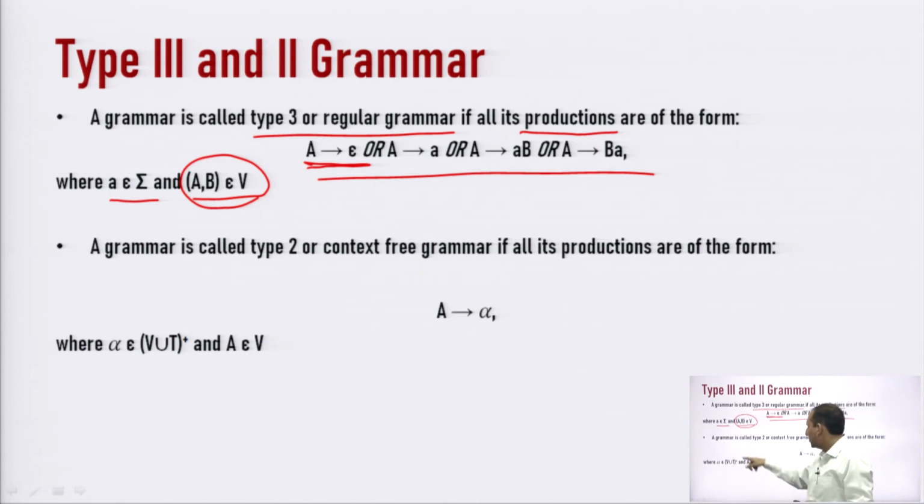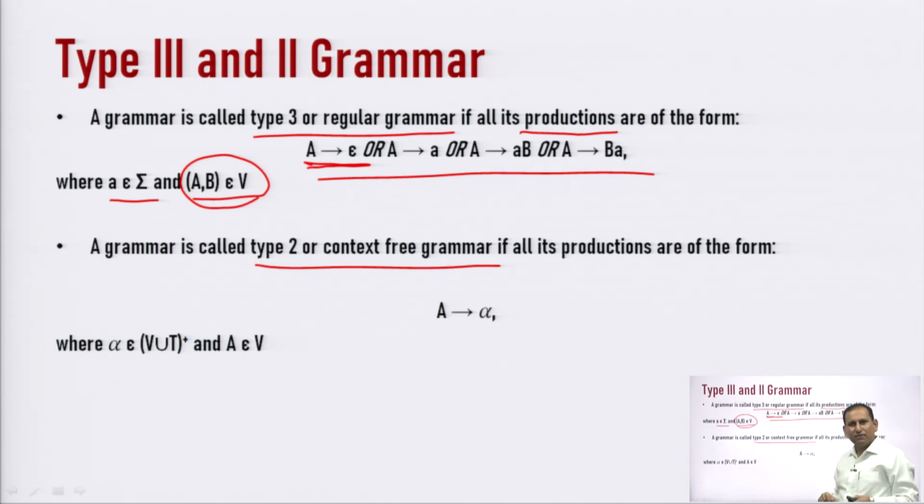Now, let us go to type 2 grammar. We have seen that type 2 grammar is also known as context free grammar, CFG. The productions are of the form A can be converted into alpha, where alpha belongs to epsilon or V union T plus.